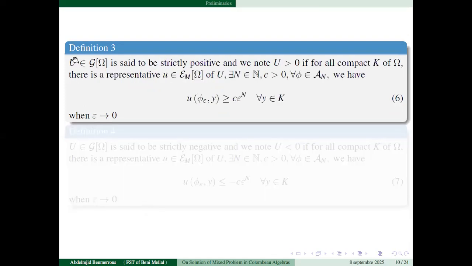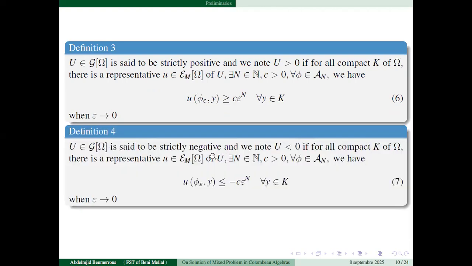Also, we say that a function is strictly positive if we have this inequality, and we say that a function is strictly negative if we have inequality 7 when epsilon goes to 0.